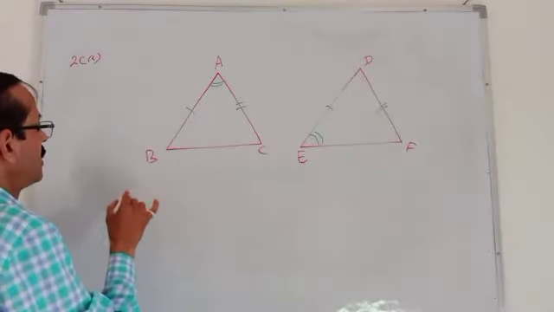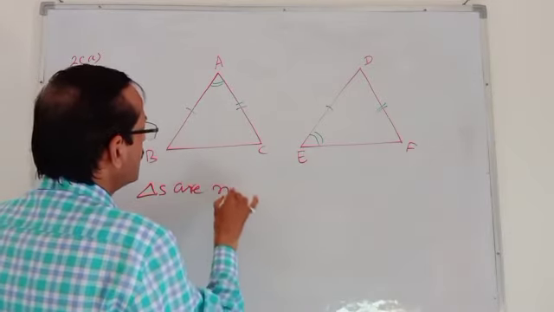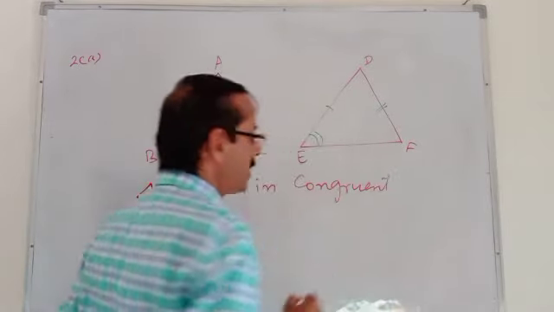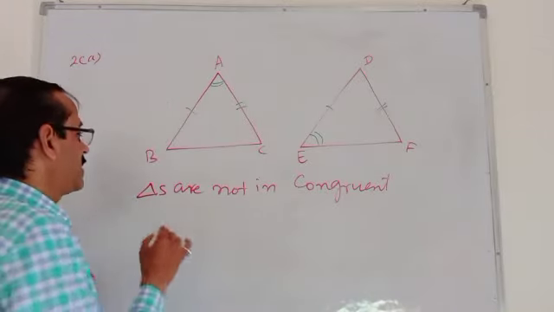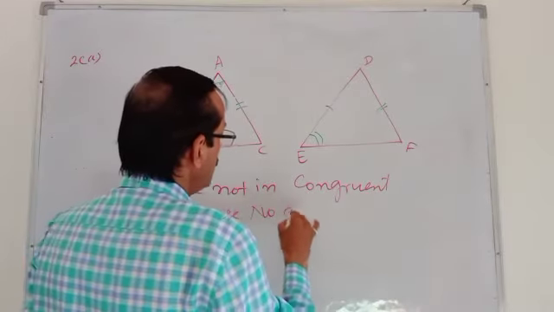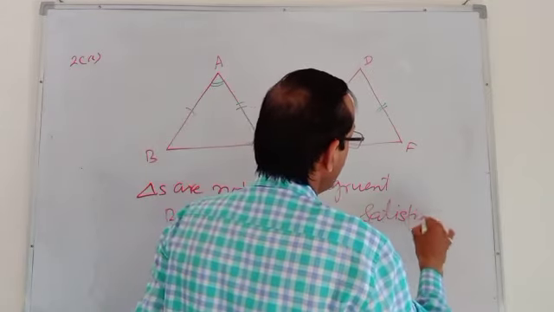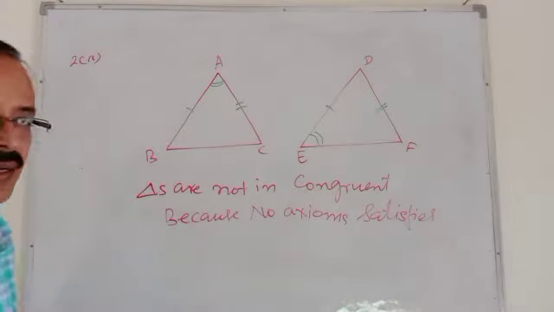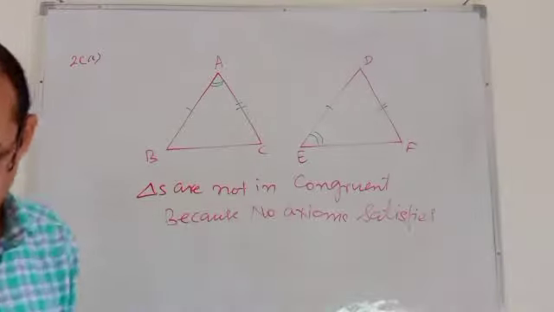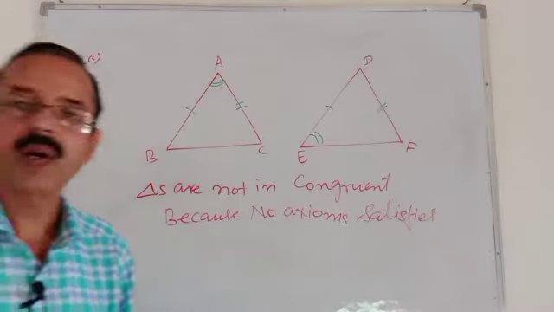So you have to write that the triangles are not congruent. Reason? Because no axiom is satisfied. So we can say both triangles are not congruent. This is our answer. So students, this way some more are given. Let's take one more part from this question.